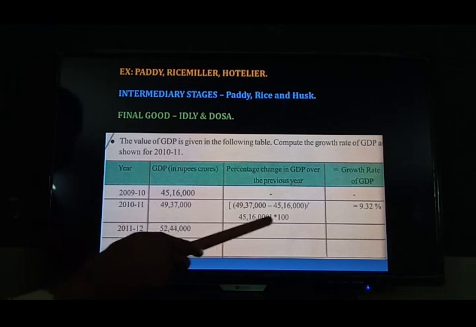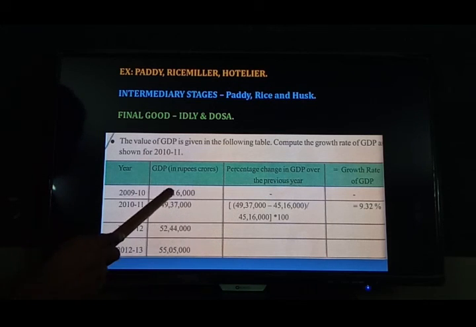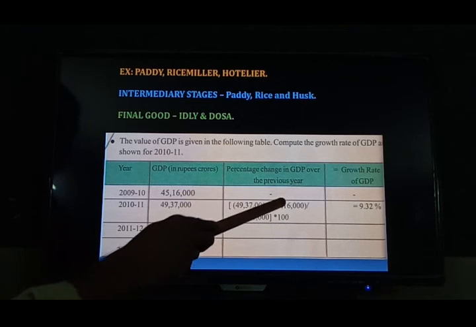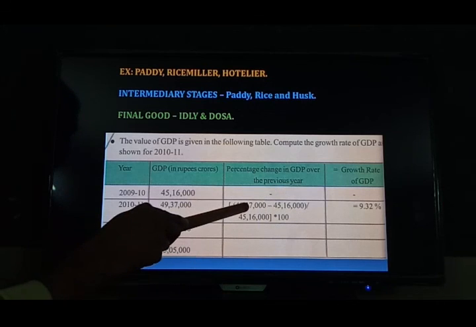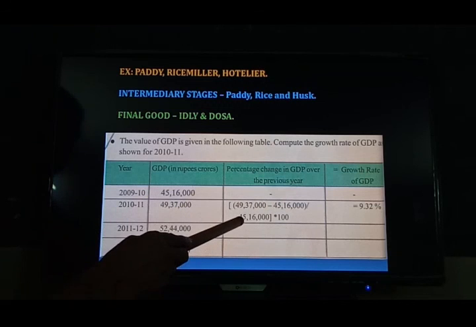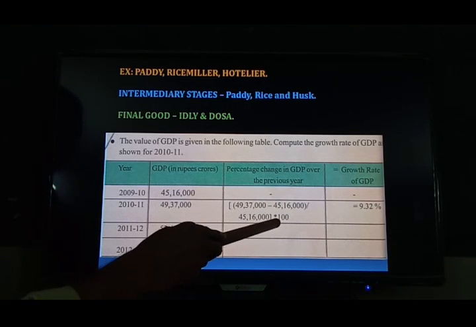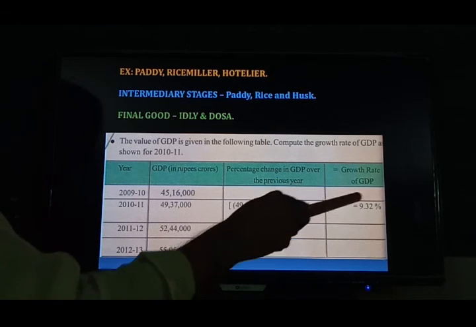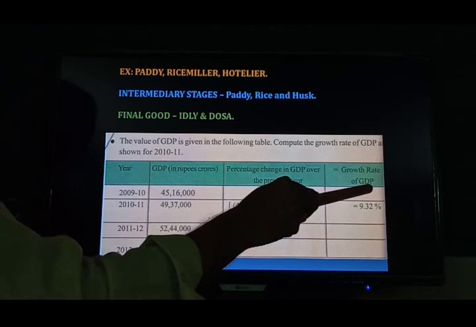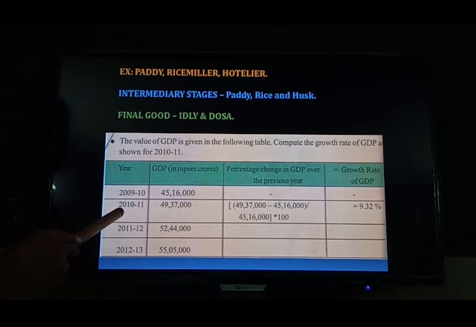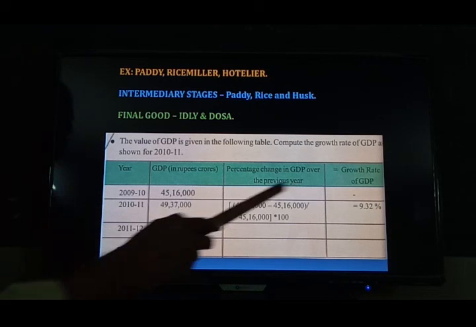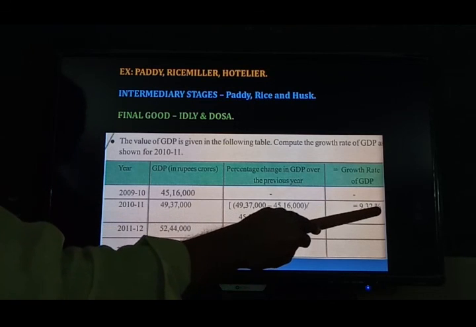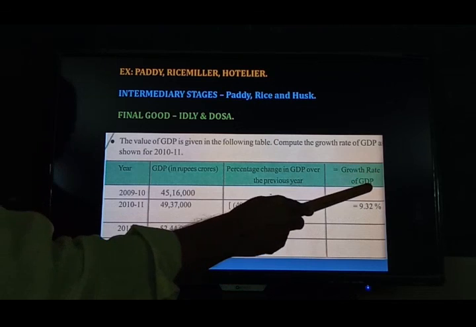So now how can we find it? We subtract the past year from the present year, and we find some amount. We multiply by 100. Then we find some figure, that is the growth rate of GDP. What is the growth rate of the 2010-2011 financial year? 9.32%. This is the growth rate of GDP.